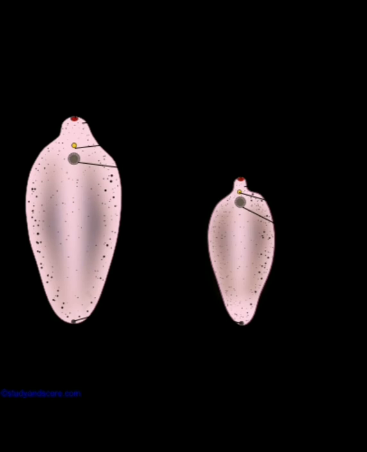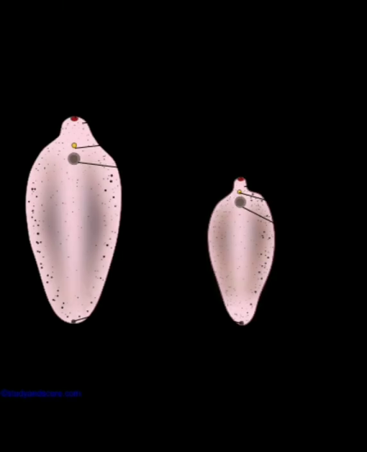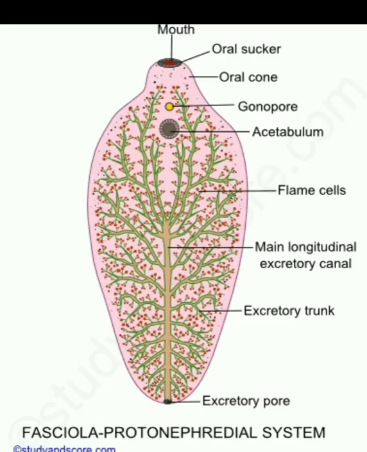Fasciola hepatica is a digenetic endoparasite which causes liver cirrhosis, or liver rot disease, in sheep or higher vertebrates and some other cattle as well. A parasite is basically someone which resides and survives based on the body of a host, either within the body of the host or outside the body of the host. Since it is an endoparasite, obviously it will be residing within the body of sheep, which is its primary host.